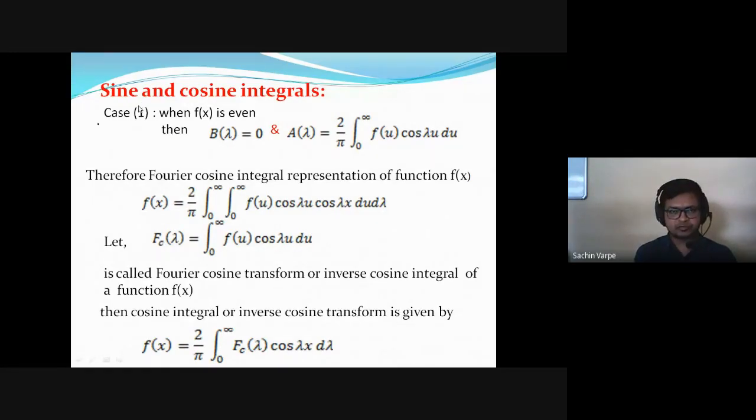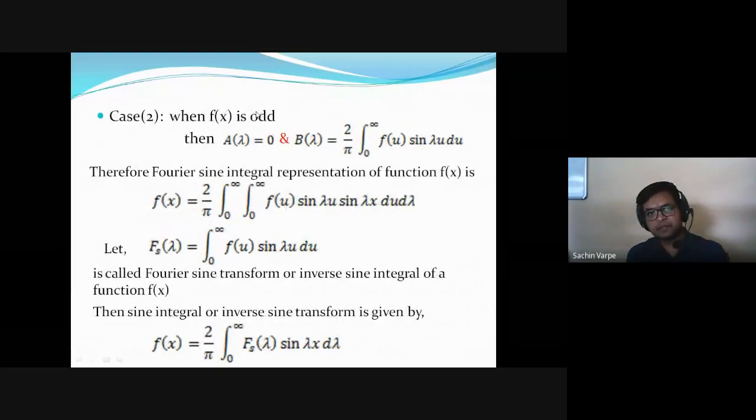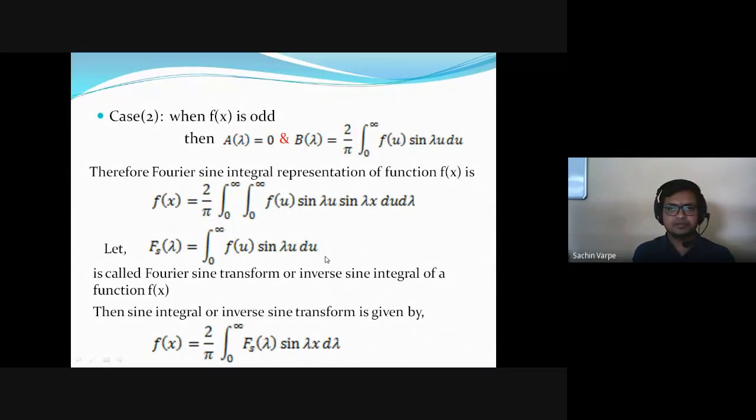Then case 2, if the function is odd, then we have seen that a of lambda will be 0 and b of lambda will be non-zero, that is 2 times integral from 0 to infinity of f of u sine lambda u du.